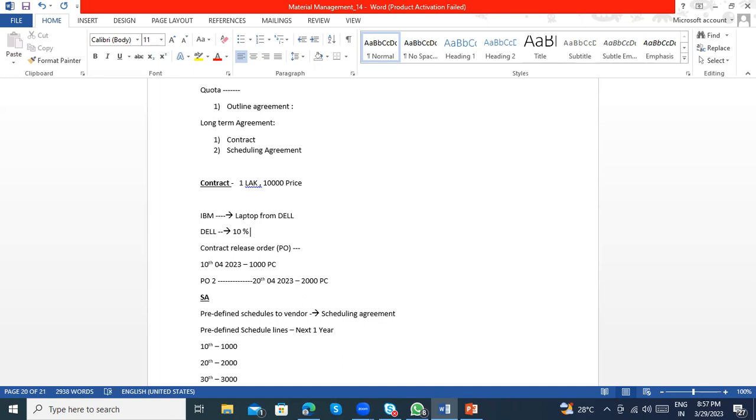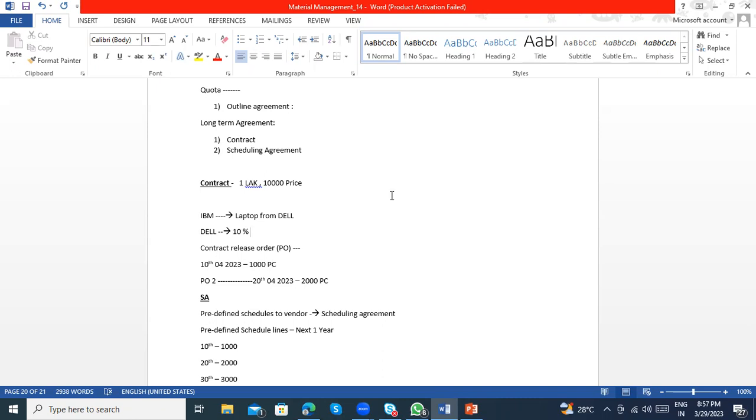This subsidy they are giving because they are continuously buying from my company, and not planning any other company's laptops. So Dell is providing this corporate discount to IBM.